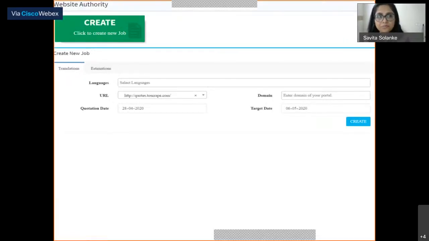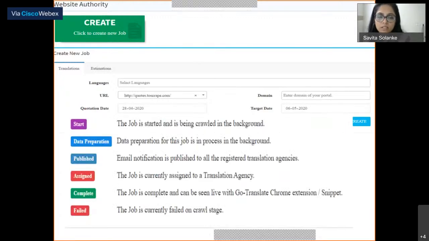So this is a snapshot or screenshot of how the website authority page will look after he logs in to GIS Translate. As we can clearly see, he can create 2 types of job: translation jobs and estimation jobs. He can select the languages. Here he can select multiple languages. He can enter his URL, the quotation date, and his target date. So once the create button is clicked, the job undergoes the following stages.